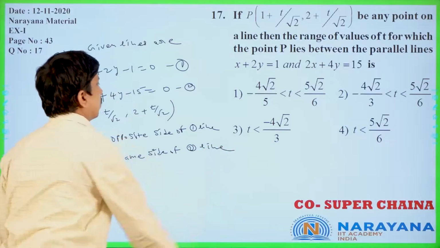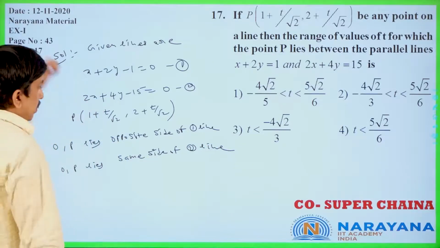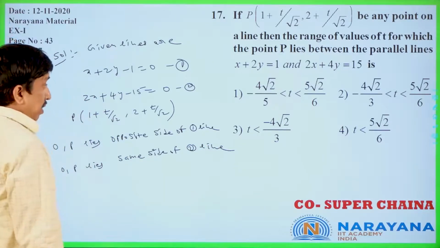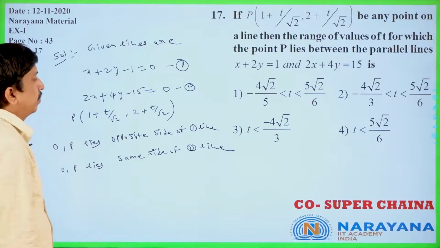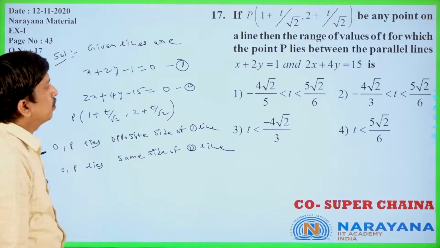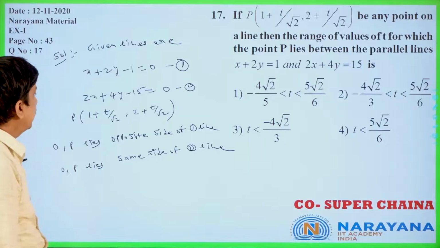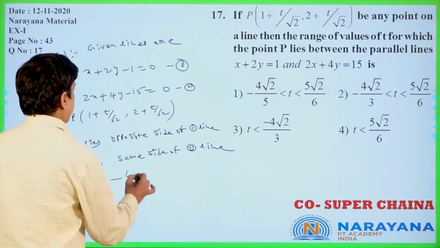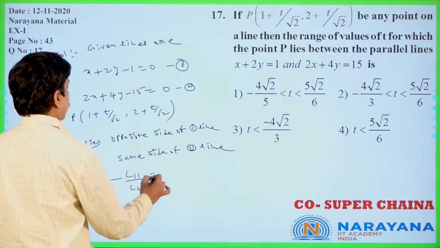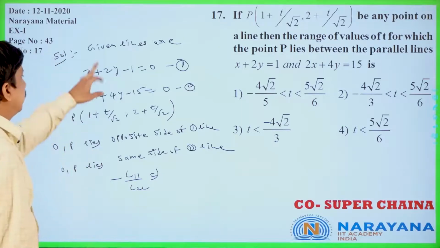Now based on this, origin and P lie on opposite sides of line 1, which means the required thing is minus L11 by L22. Formula is minus L11 by L22. Minus L11 means I am taking the first line equation.